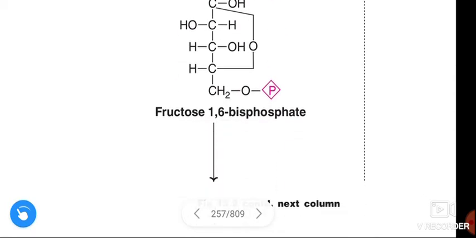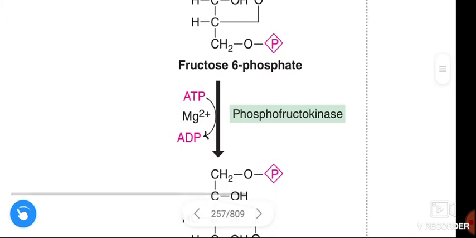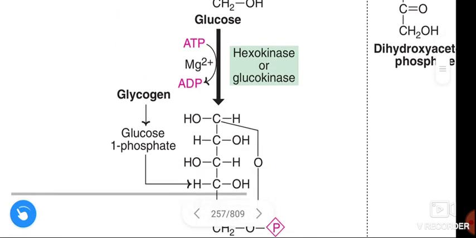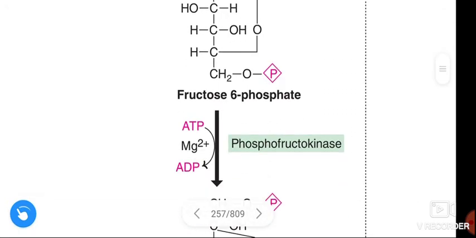Up to here, this is the energy investment phase. Here 1 ATP, here 1 ATP, that means 2 ATP are consumed.